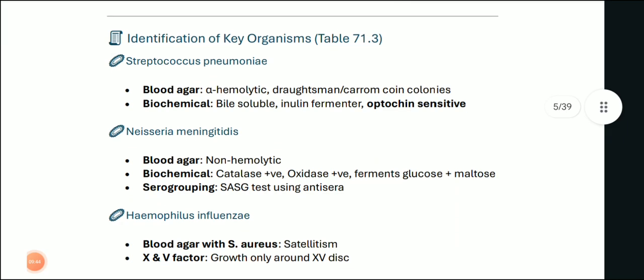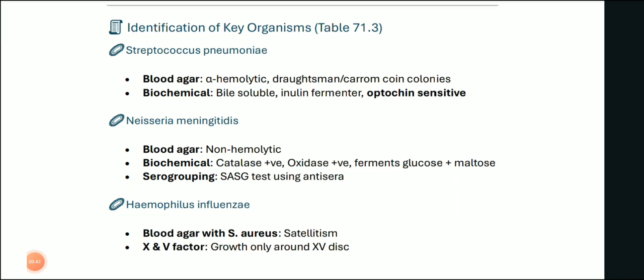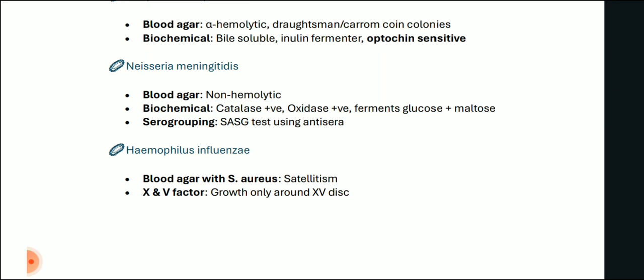Now coming on to the identification of the organisms, as we have discussed in that table. Streptococcus pneumoniae, we have discussed the morphology. If grown on blood agar, alpha hemolytic, draughtsman or carom coin colonies will develop, and biochemically it's bile soluble, inulin fermenter, and optochin sensitive. About Neisseria, it grows as a non-hemolytic bacteria on blood agar, and in biochemical test it is catalase positive, oxidase positive, ferments glucose plus maltose, and in serogrouping we use slide agglutination test using antisera.